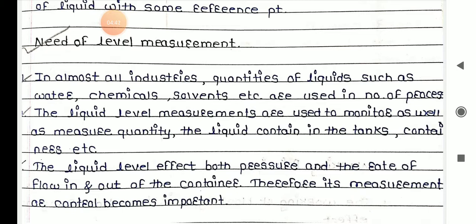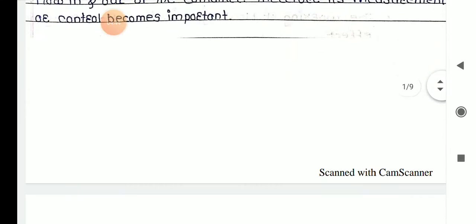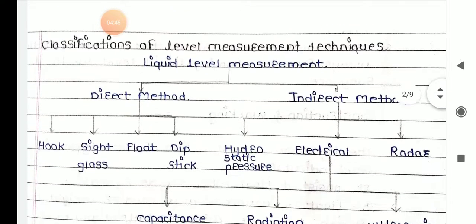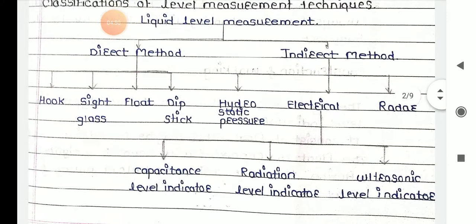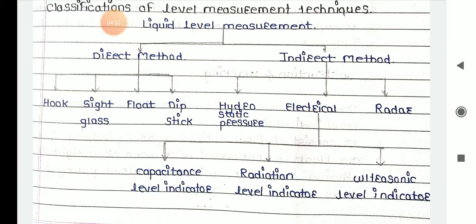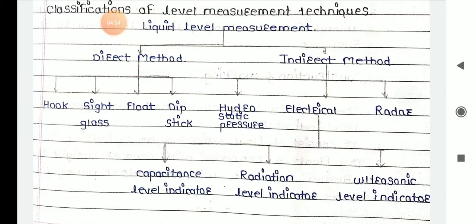Next we'll move on to the classifications of level measurement techniques. First of all, liquid level measurement is mainly classified into two types. The first one is the direct method, and the second one is the indirect method.